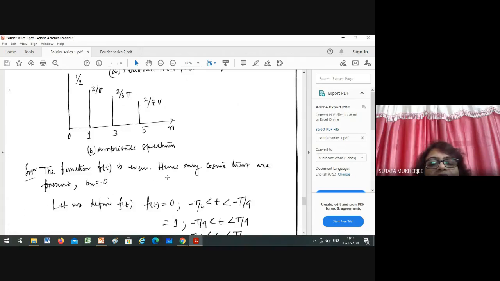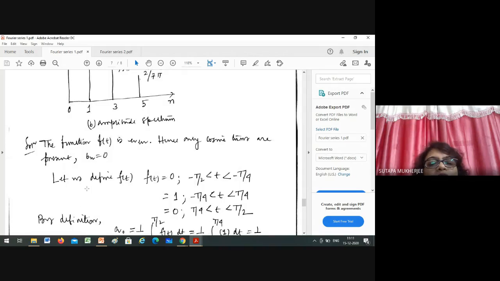Now come to the solution. So the function f(t) is even, hence only cosine terms are present. Basically, mind it, to get the Fourier series, what parameters do you have to determine? a0, a_n and b_n. Now what will you do? What is a_n? a_n equals this by this, and you will do this. What is b_n? That equals this. So what is b_n? Do you remember how you can determine a0?